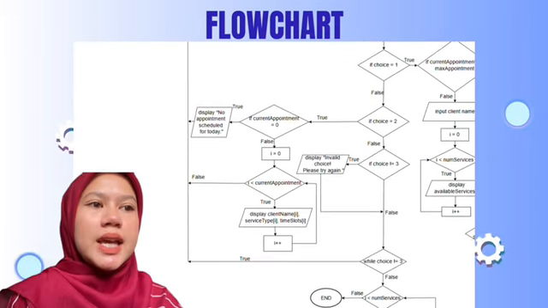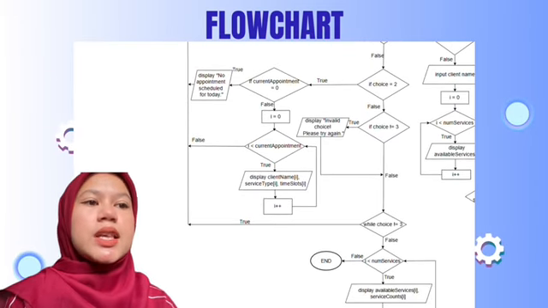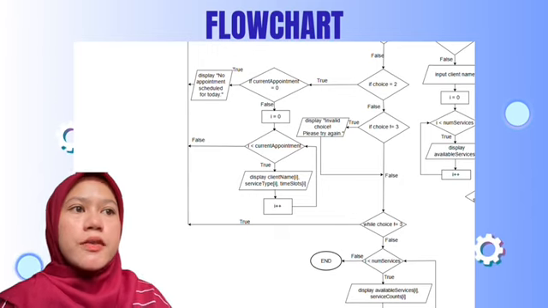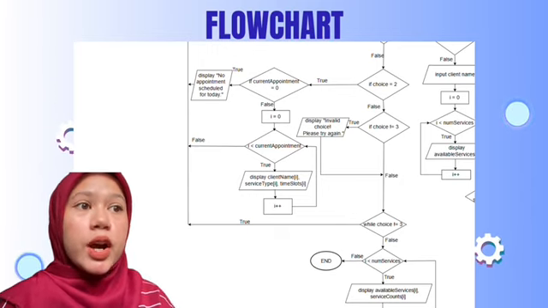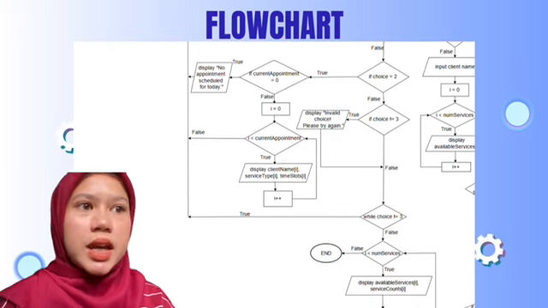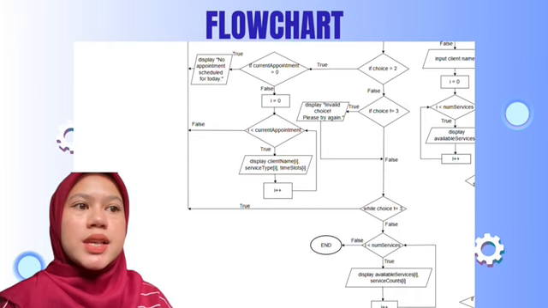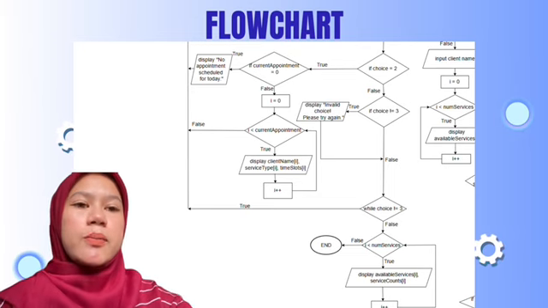This process is robust and ensures fairness, accuracy, and client satisfaction. Number 4, viewing appointments. If the user selects option 2, they can view all appointments. If no appointment exists, the system politely states no appointment scheduled for today. Otherwise, it displays all the details including client names, service, and time slot in an organized format.